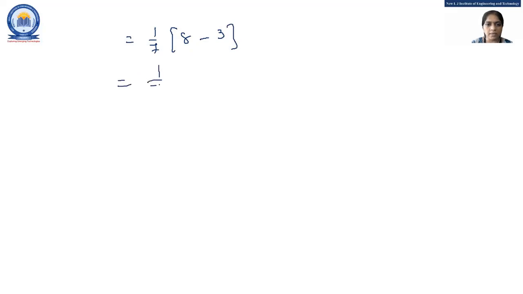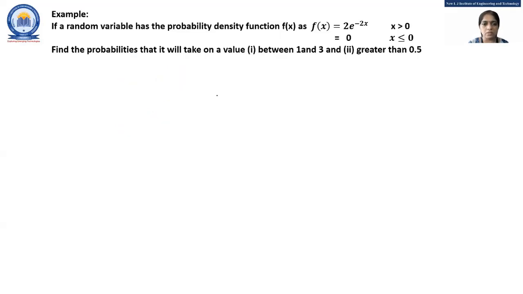So 1 by 7, 8 minus 3 is 5, so it is 5 by 7. Got it, everyone? So this is the first example on the probability density function. Let's move to another example.